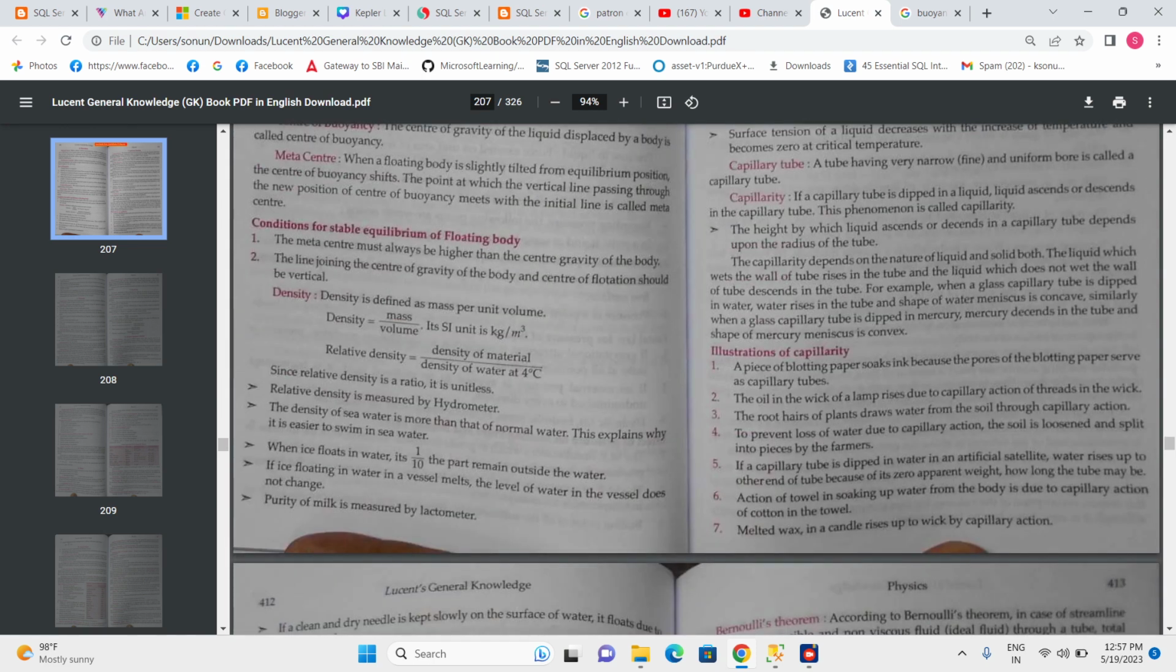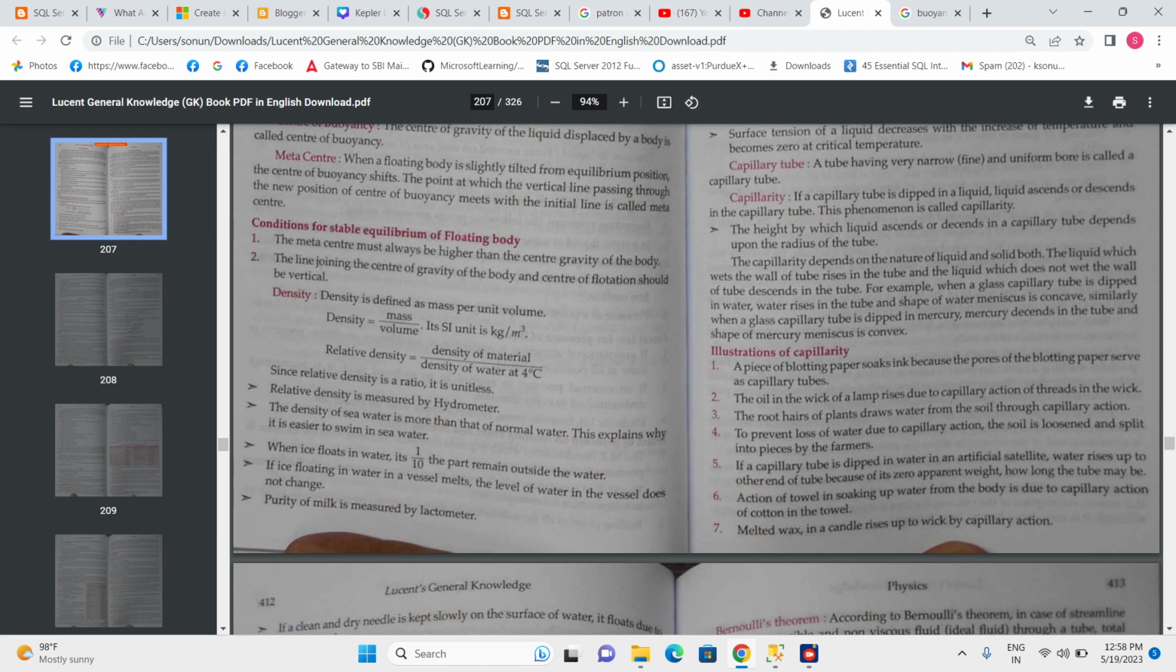Now let's see the condition for stable equilibrium of a floating body. The metacenter must always be higher than the center of gravity of the body. This is one condition. The next is that the line joining the center of gravity of the body and the center of buoyancy should be vertical. This is another important point. Density is equal to mass by volume, as everyone knows.